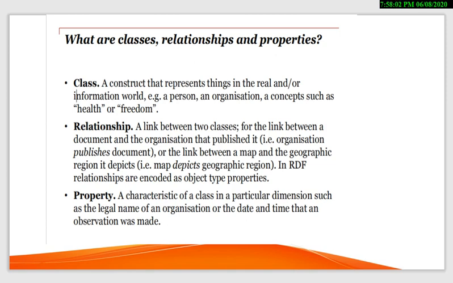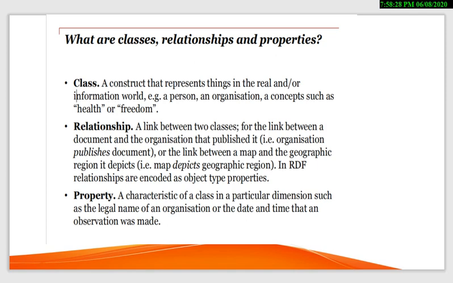Here there is an organization, and what the organization is doing is publishing a document. It means organization is a class, document is a class, and publish is a relationship. In the previous classes we have seen the triple: subject, predicate and object.